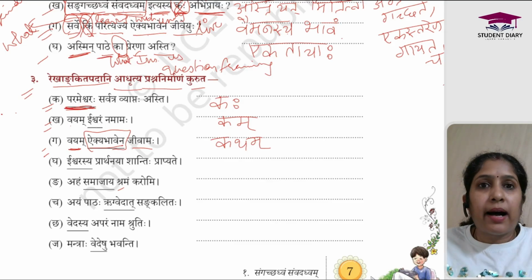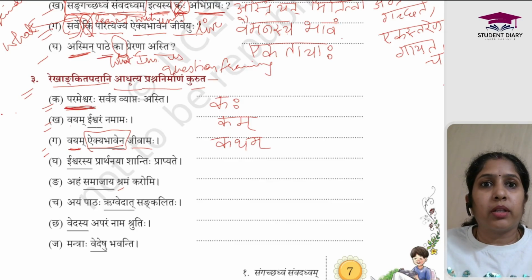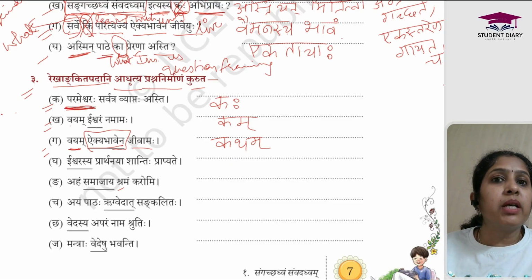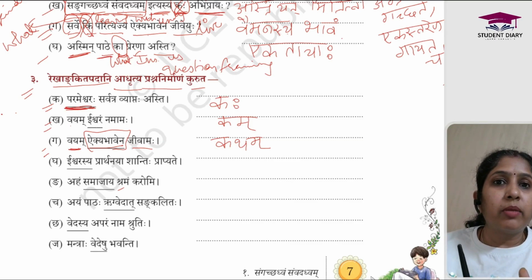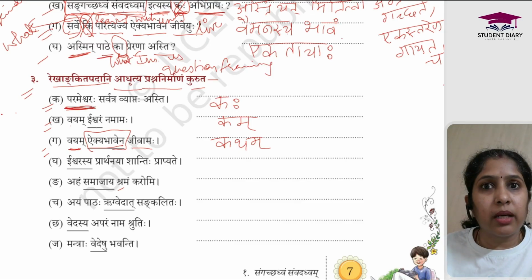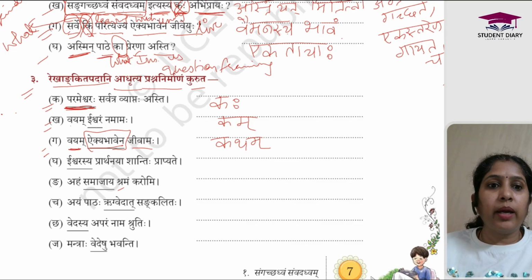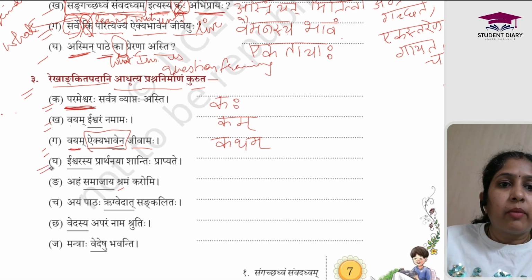So for Katham, the answer is always going to be in Tritya Vibhakti. Okay, this is a tip. You have to always remember this. Many times you may come across this situation. So always remember for Katham, the answer will be in Tritya Vibhakti. If you have Kimartham, that means why, you will get the answer always in Chaturthi Vibhakti. Okay. I hope everyone will remember this.